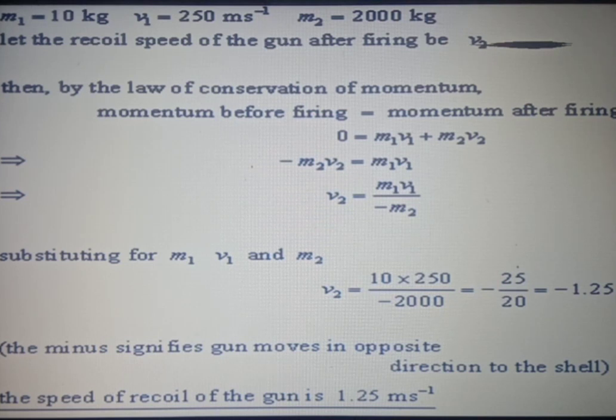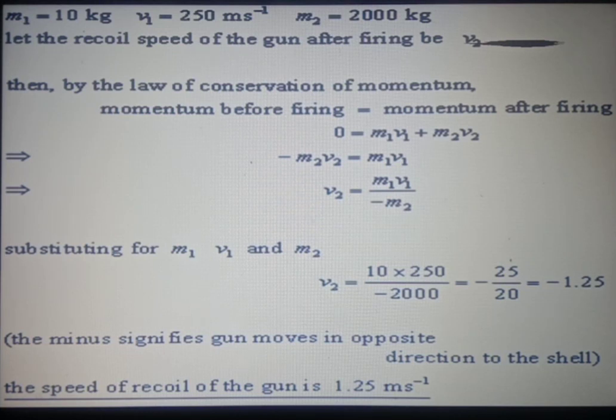The backward velocity of the gun is called the recoil velocity, and the momentum acquired by the gun is given by the mass of the gun multiplied by the recoil velocity. According to the law of conservation of momentum, I am going to explain this numerical.